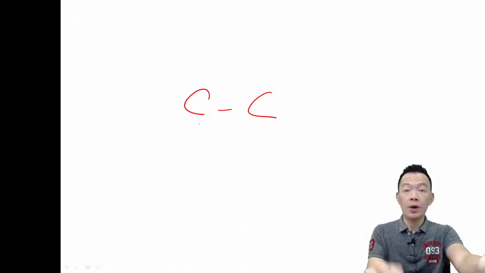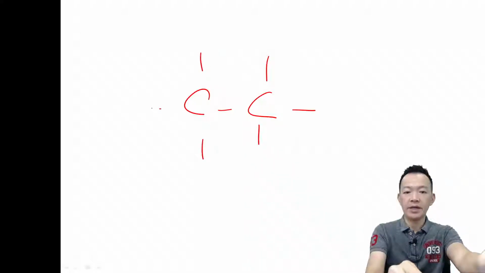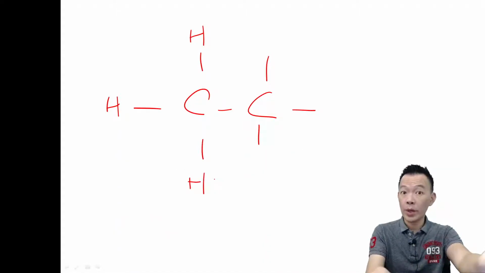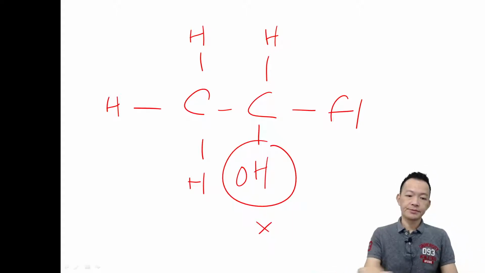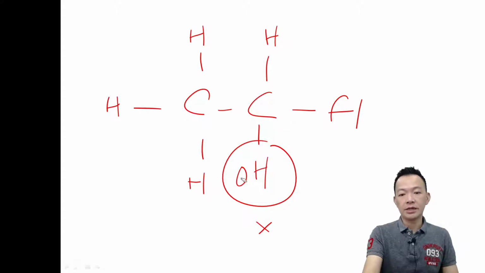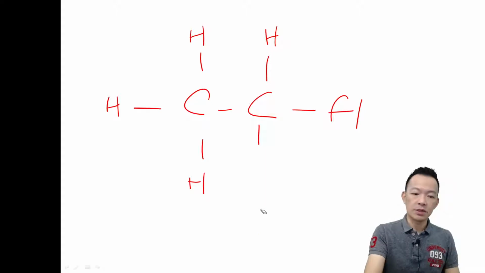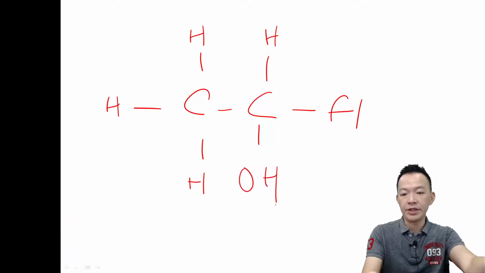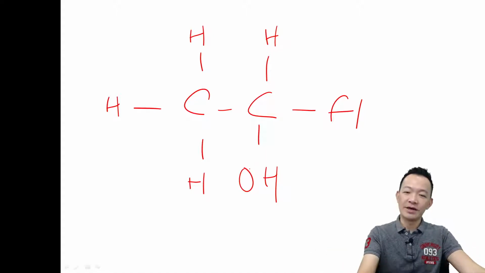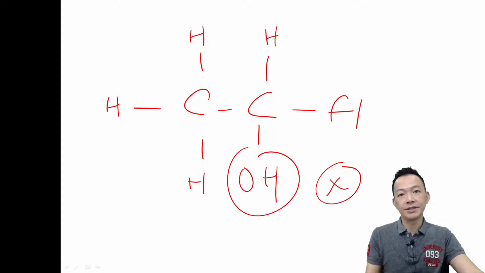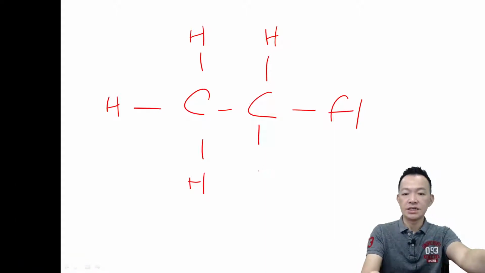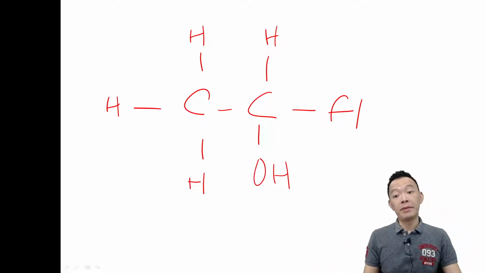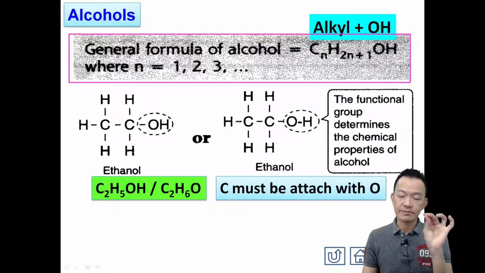An example: C2H5OH. Sometimes you want to write your OH on the other side, with hydrogen, hydrogen, hydrogen, then HO with the carbon attached to the hydrogen. This is absolutely wrong, because carbon must be attached to the oxygen and not the hydrogen. Or some students write the O and the H in between, so we cannot tell whether carbon is attached to the oxygen or the hydrogen, and that is also wrong. Be certain that carbon is attached to the oxygen, with the hydrogen on the other side of the oxygen. This is still ethanol, just drawn differently. Remember: carbon must be attached to the oxygen.